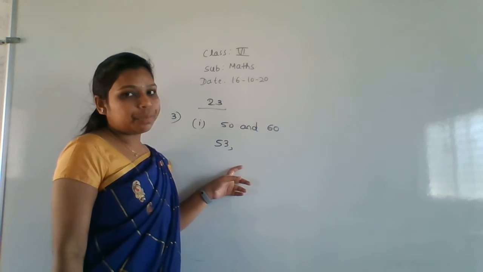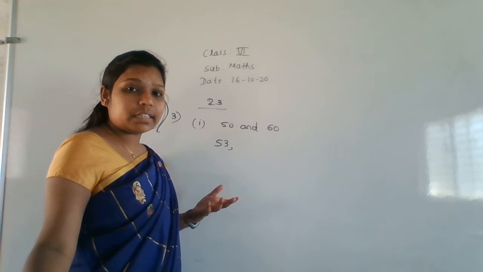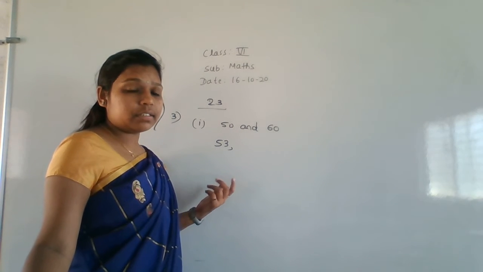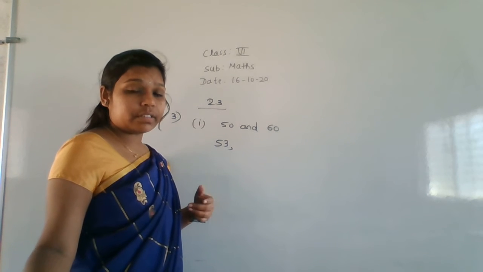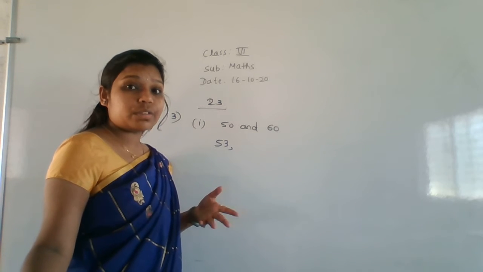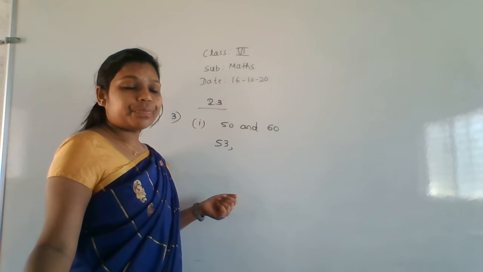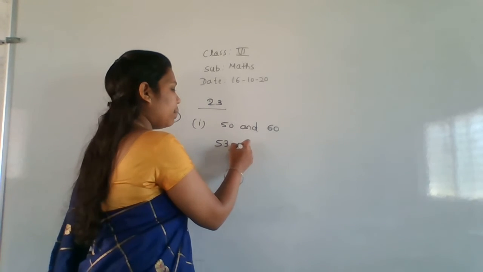Next 54? No. 55? No. 11 5s are 55. 56? 8 7s are 56. Next 57? 19 3s are 57. And 58? Yes, 29 2s are 58. And 59? No, so it is a prime number.